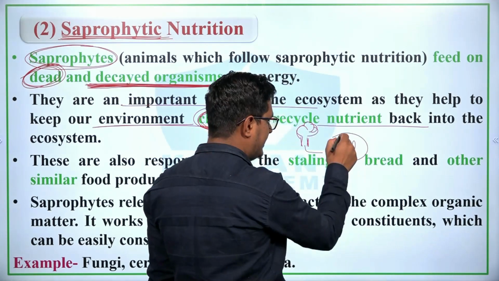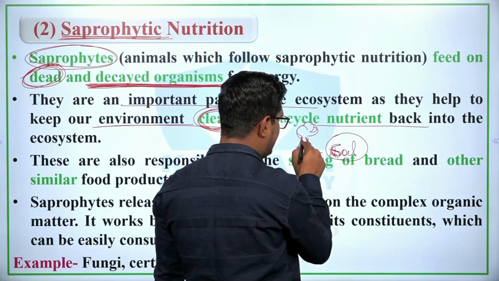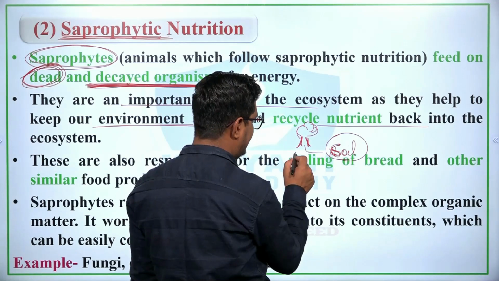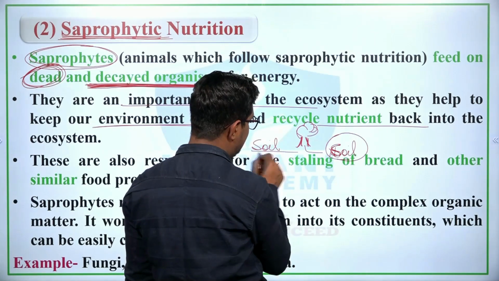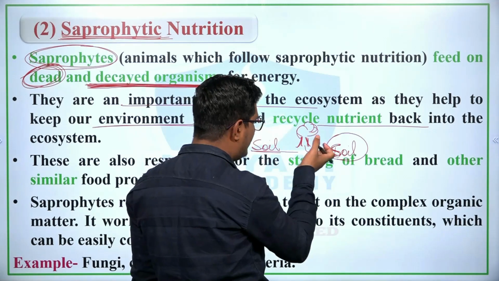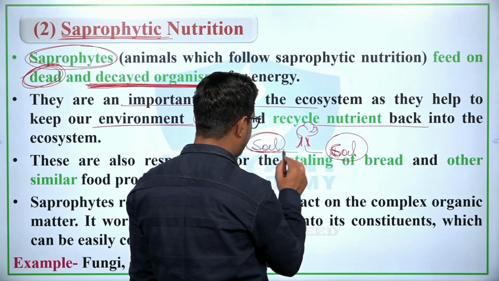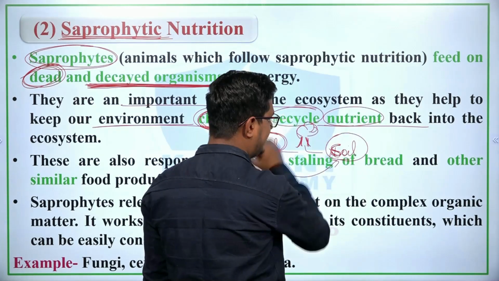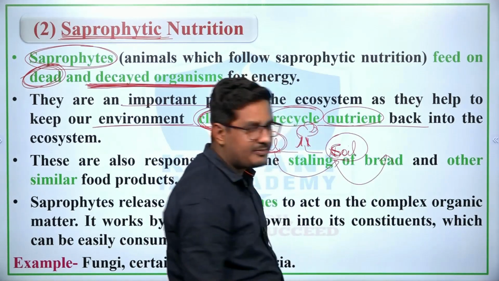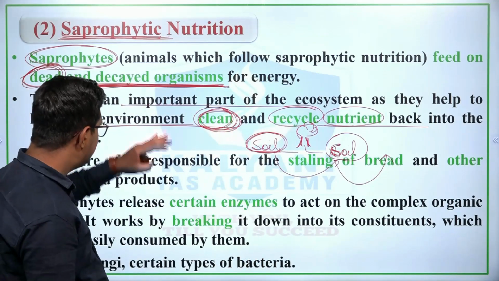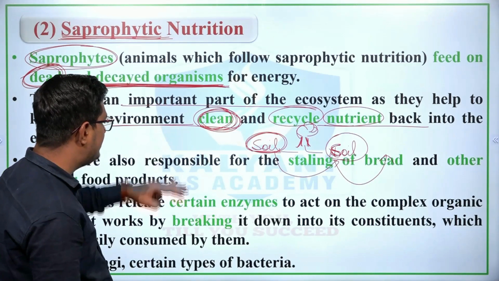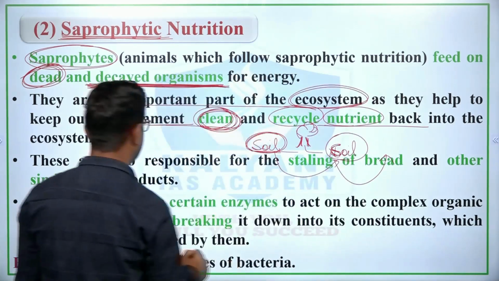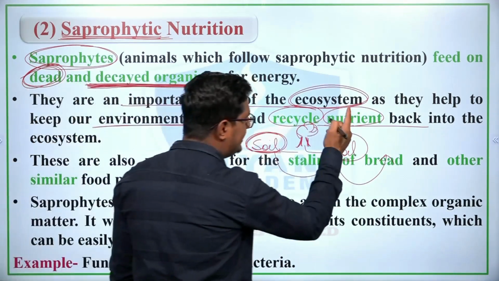अब देखिए, जब इस प्लांट की डेथ होती है, तो डेथ होने के बाद ये जो पूरा का पूरा प्लांट है ये सॉइल में मिल जाता है, and the saprophytes convert this organic material into nutrients. इस तरीके से न्यूट्रिएंट्स रिसाइकल होते हैं, फिर उसी न्यूट्रिएंट्स को अदर प्लांट्स यूज करते हैं। So therefore saprophytes play an important role in our ecosystem because they keep our environment clean and recycle nutrients,